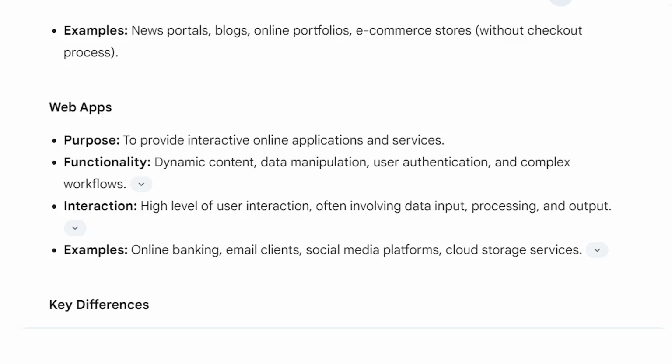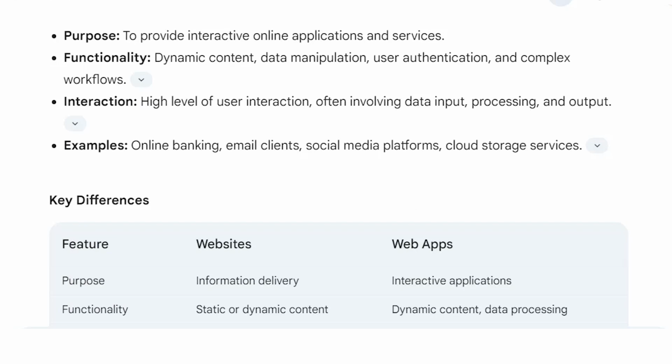Web apps. Purpose: to provide interactive online applications and services. Functionality: dynamic content, data manipulation, user authentication and complex workflows. Interaction: high level of user interaction, often involving data input, processing and output. Examples: online banking, email client, social media platform, cloud storage services.